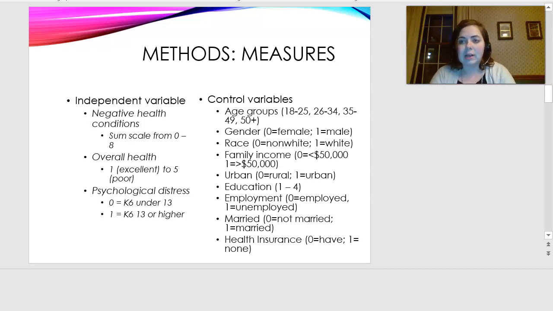I coded a sum scale of K6 questions up to 24. And then I dichotomized that scale, 0 was 12 or less and 1 was 13 or more. And the control variables are age, gender, race, income, population density, education, employment, marital status, and health insurance.